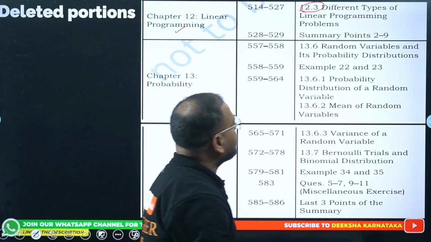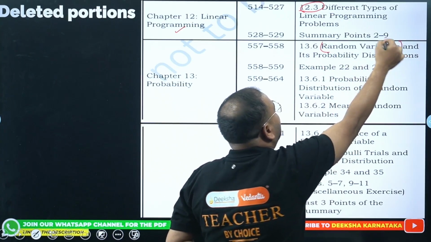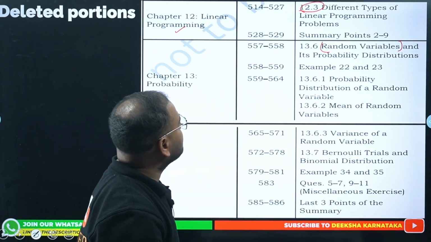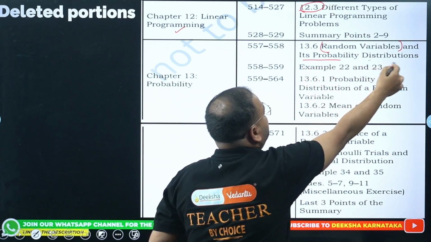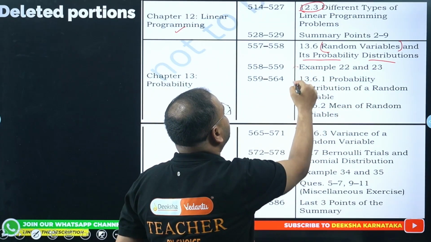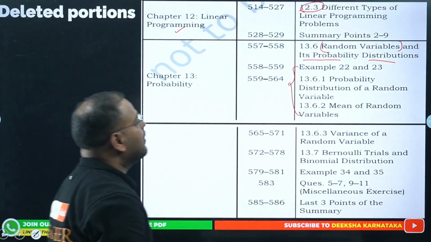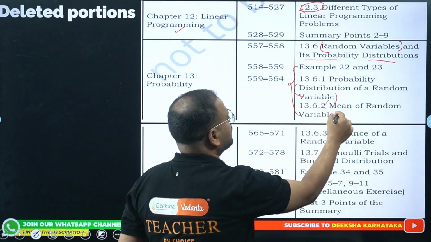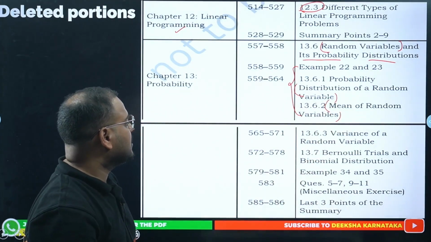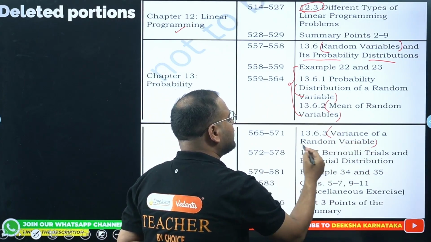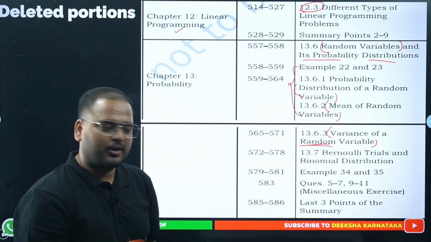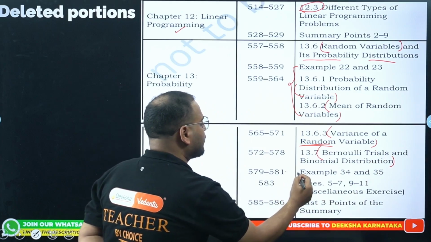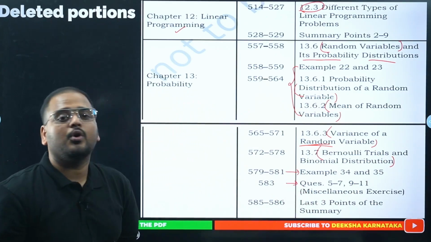Probability. Okay, this was mentioned in the PU1 related portion also. Random variables is not there. Okay, and its distribution is also cut off. List of questions is given over here. 22, 23. Distribution of random variable, same thing was mentioned there. And mean of random variable is also cut off. These are cut off portions. Variance of a random variable, actually whatever has to deal with random variable, that is cut off. Now Bernoulli trials of binomial distribution also cut off. Now list of questions 34, 35, and the miscellaneous exercise is also not there anymore.